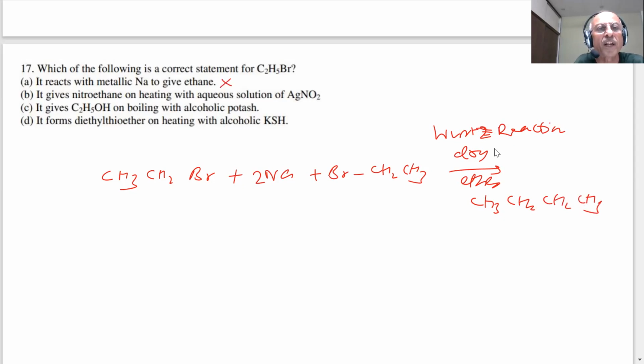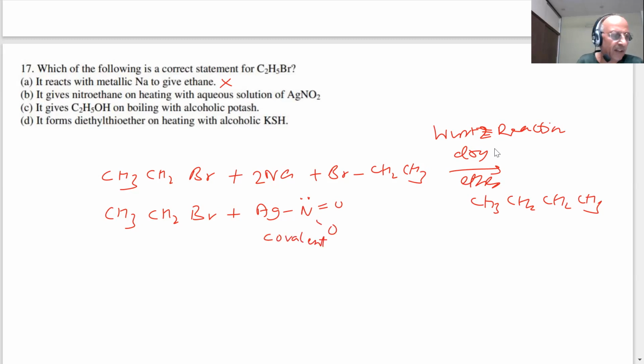The answer is wrong. It gives nitroethane on heating with aqueous what is happening? CH3CH2Br plus AgNO2. You have, students, O. There is a lone pair of electrons. This is a covalent compound. What will happen in this case? It is covalent, students. Then what will be the result of this? This is not going to dissociate. So this is an example of nucleophilic substitution reaction.